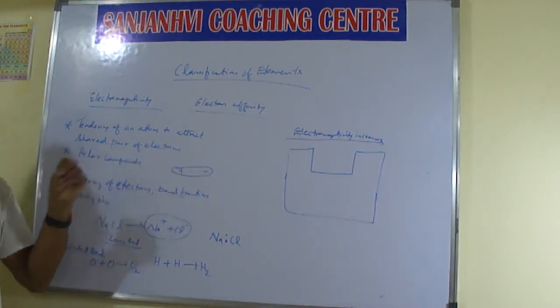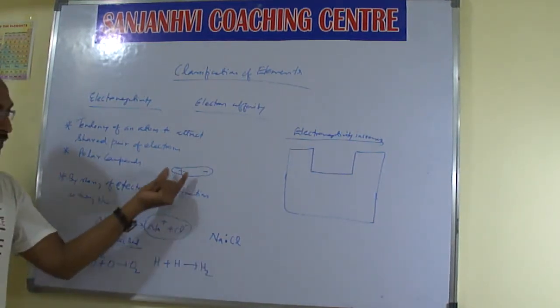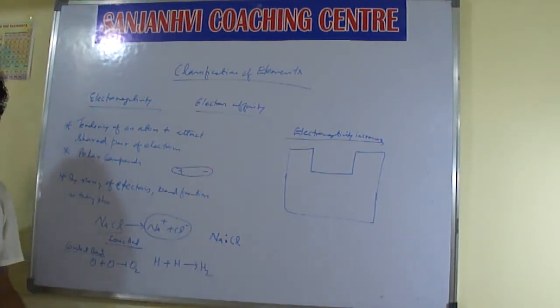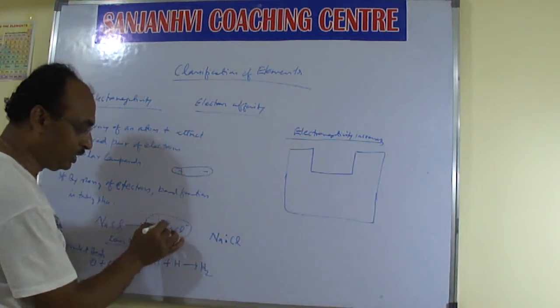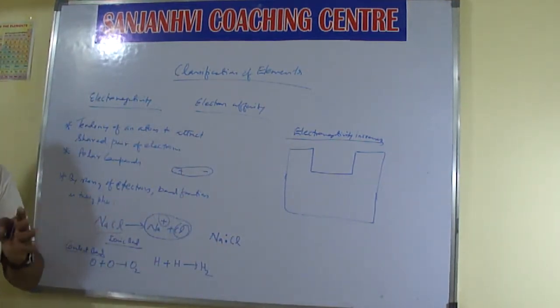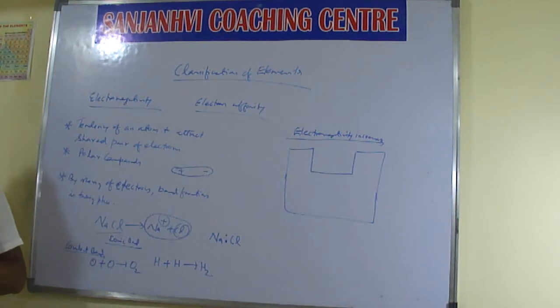So how does this distance arise? Sodium will be a little bit away, and chloride will attract that electron. Some distance is created between the two types of charges. Sodium forms the positive charge and chloride forms the negative charge, so they maintain some distance. If that distance is maintained, then it is polar. Correct?